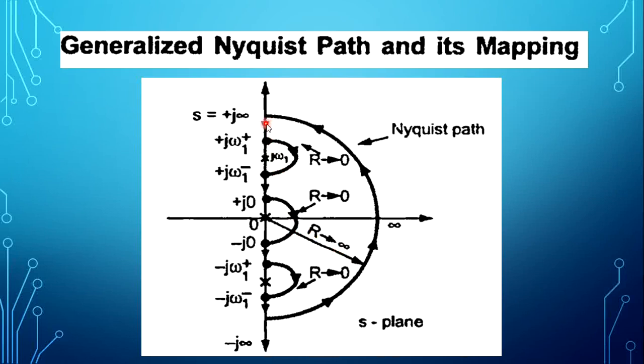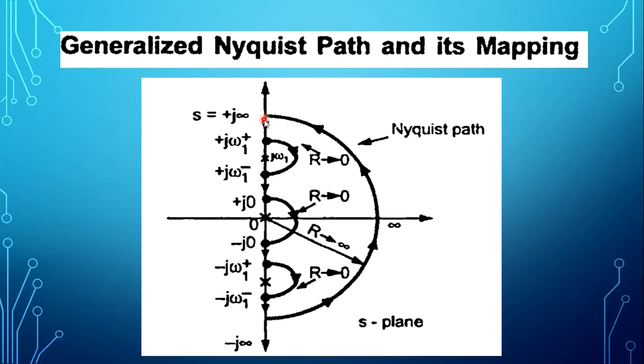This Nyquist path starts from S = plus J infinity, coming here and reaching 0, and it goes till minus J infinity, and in this direction it goes back to plus J infinity. This path is the generalized Nyquist path.